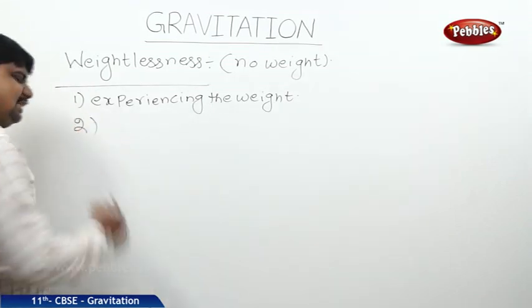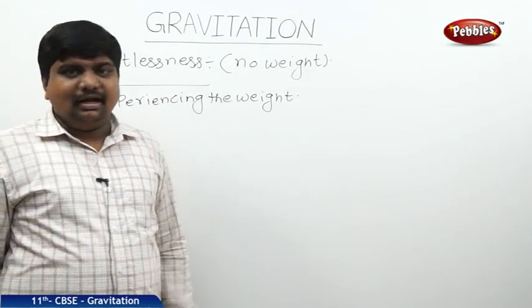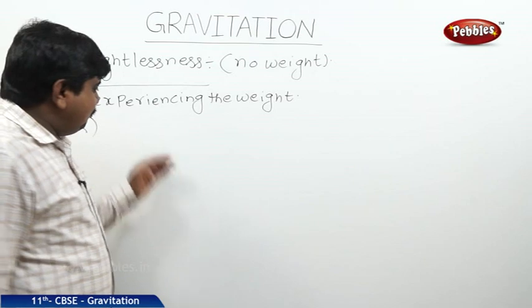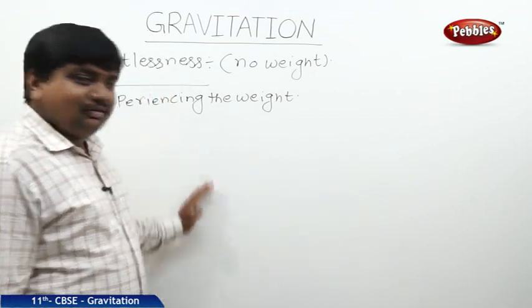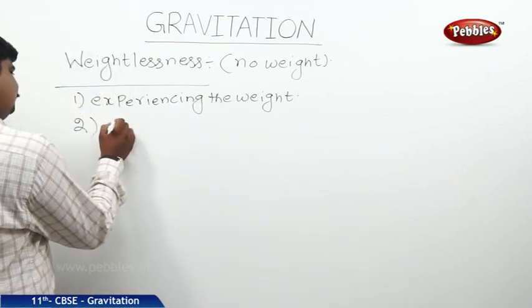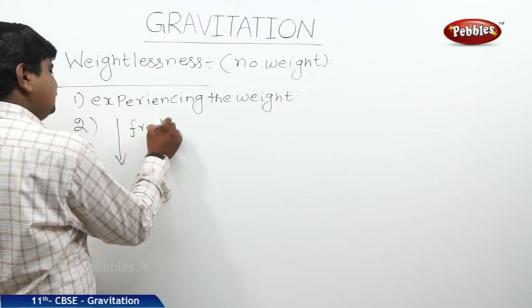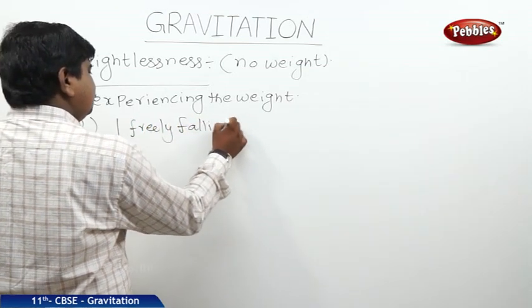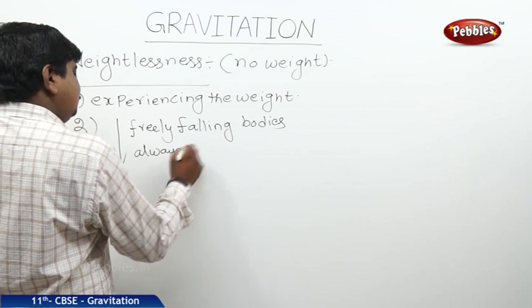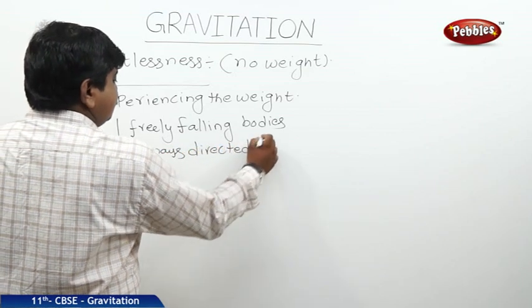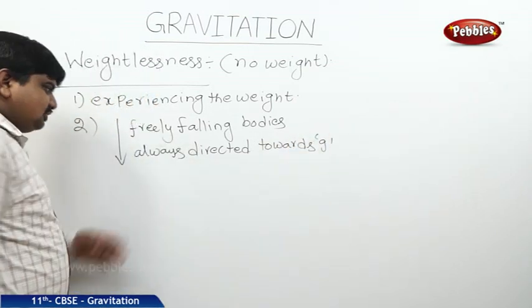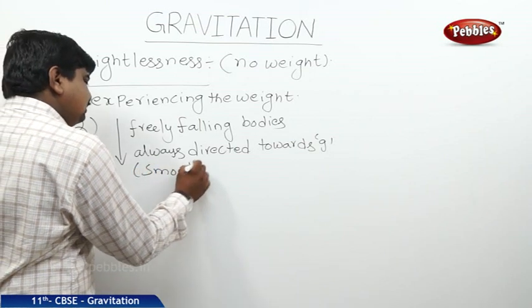If bodies such as a spring, an astronaut, or a lift are moving in the direction of the acceleration due to gravity, while they are aligned in the direction of gravity, they also feel weightlessness. It means the body may free fall under the action of the gravitational force. Freely falling bodies are always directed towards small g. So that's why a smooth journey is possible.